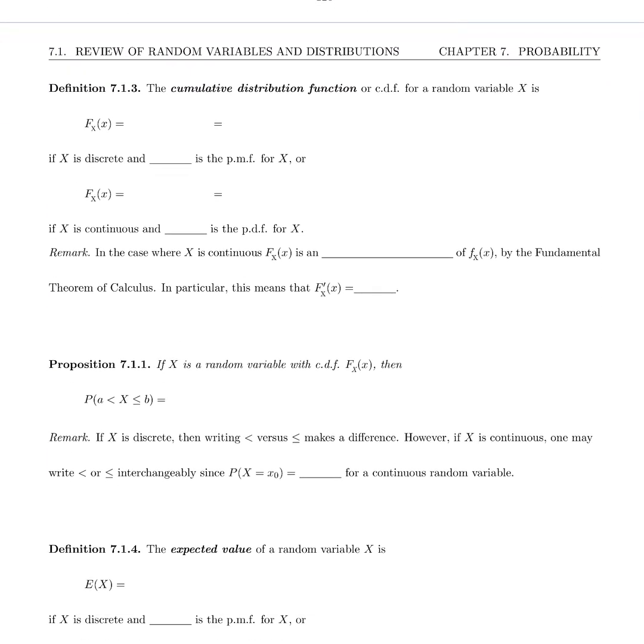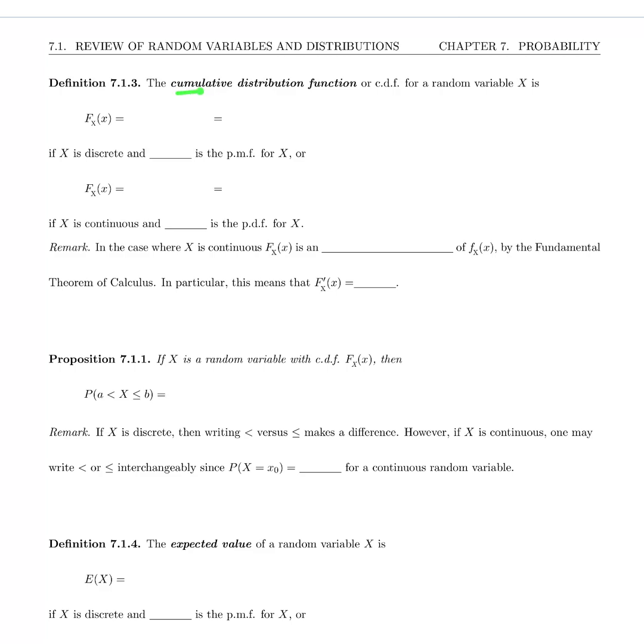Definition 7.1.3. The cumulative distribution function, or CDF, for a random variable X, F sub X of x, is the probability that X takes values less than or equal to little x. That is the same regardless of whether X is discrete or continuous. So that is the same definition. How we calculate them is different, of course.